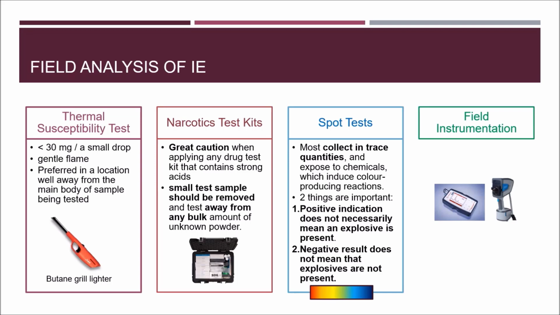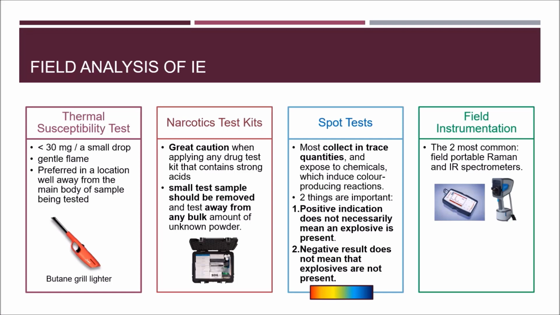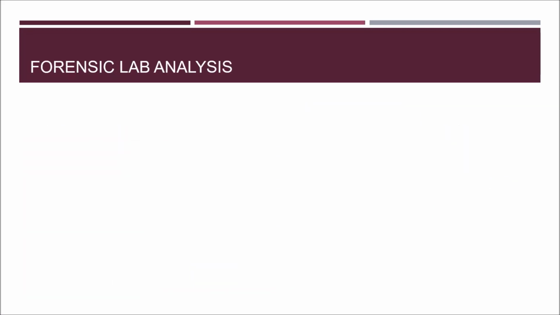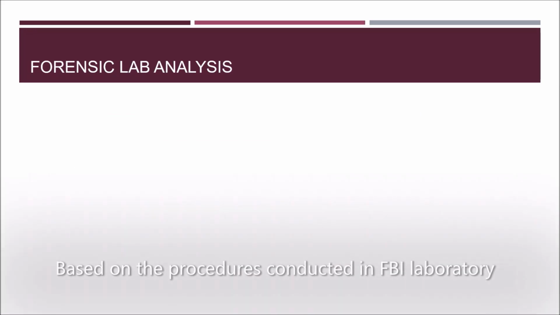In the field analysis, instruments are also applied to screen for explosive compounds. The two most common are field portable Raman and IR spectrometers. The forensic lab analysis of improvised explosives will be discussed based on the procedures conducted in the FBI laboratory.